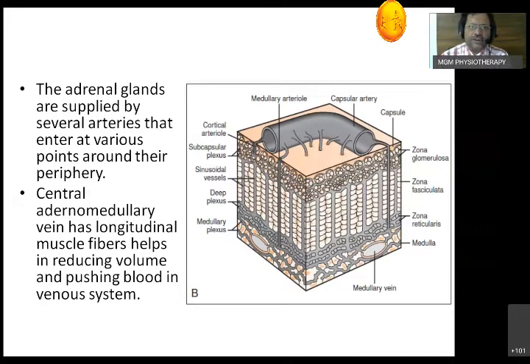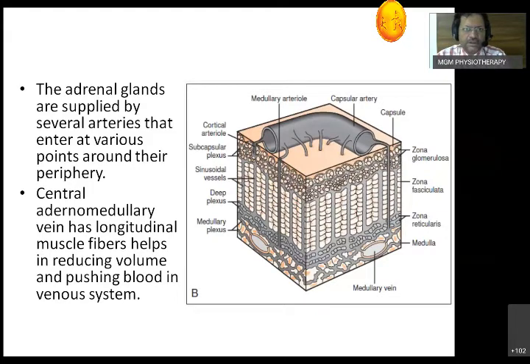So those are two peculiarities of vasculature. One, arteries come from the capsule. They form the suprarenal portal system. Second, veins in the medulla have a lot of longitudinal muscle fibers, which help in draining these hormones into blood circulation. These are the few things we have to remember.